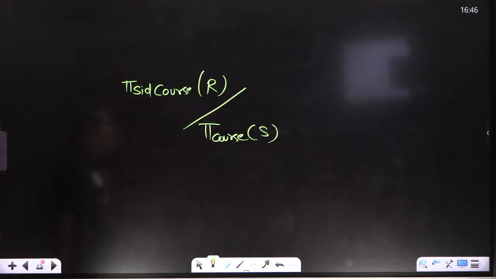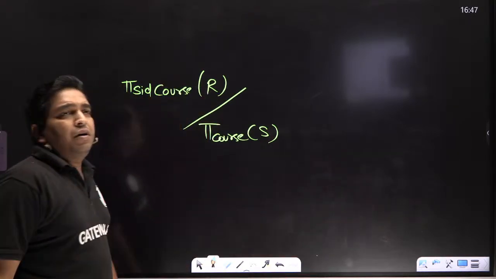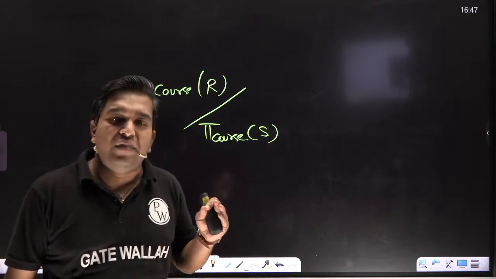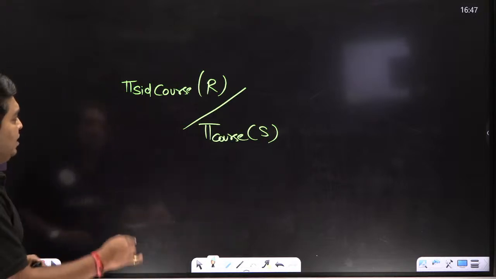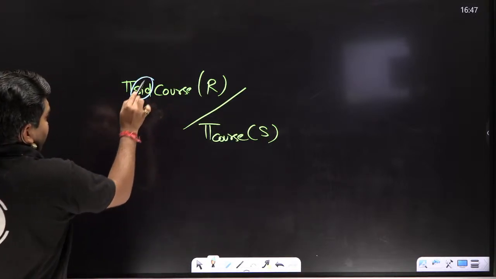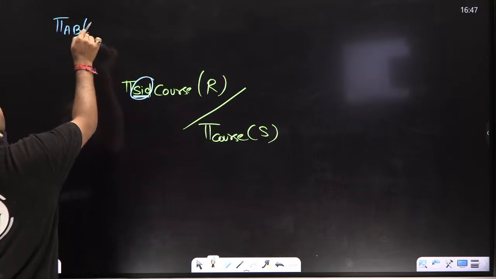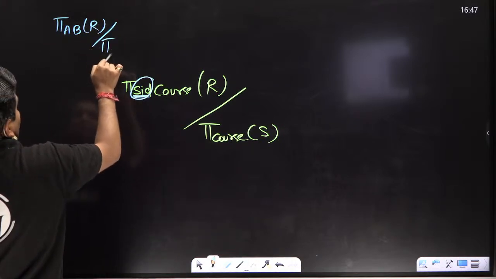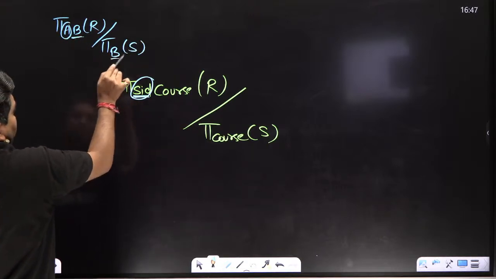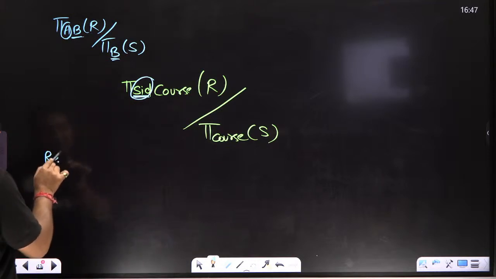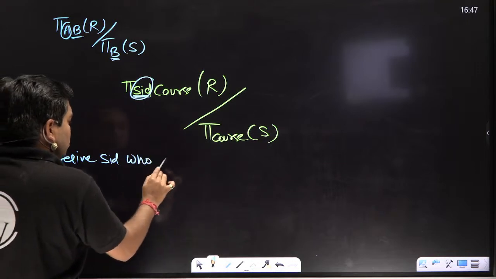This is the meaning of division. Please don't worry, I will explain this in very good depth. You will enjoy it, believe me. Whatever you want to find, that is A, and the condition you apply, that is B. For every B, retrieve A for every value of B. For example, retrieve the SID of students who enrolled in every course.